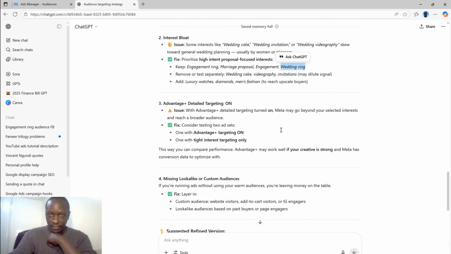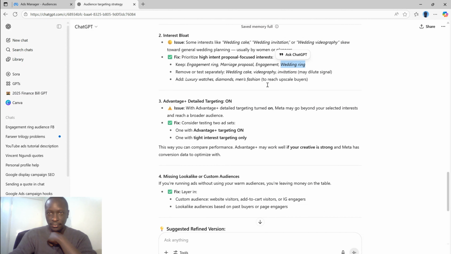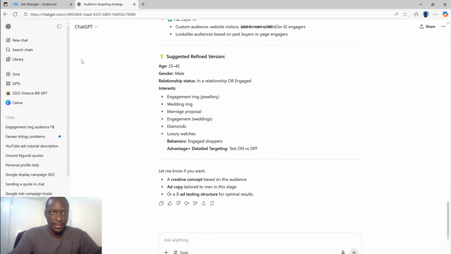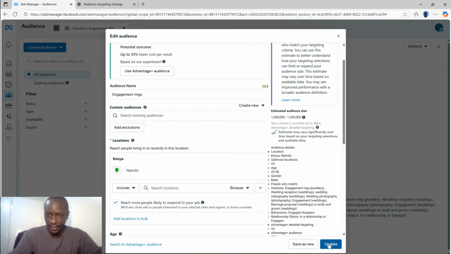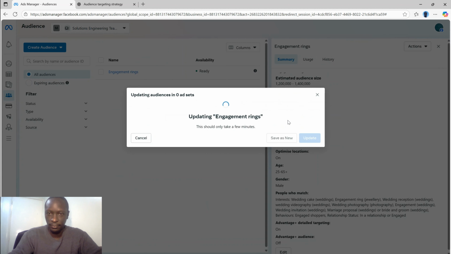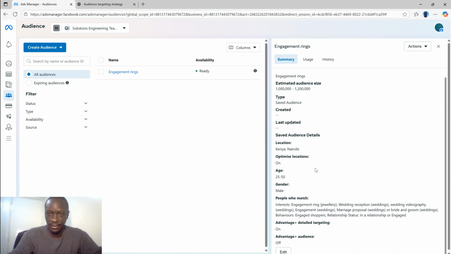That's not removed. Add luxury. I'm looking for upscale buyers. I'm looking for other people. No, this one. So we save by updating. Done. So we ask it again.